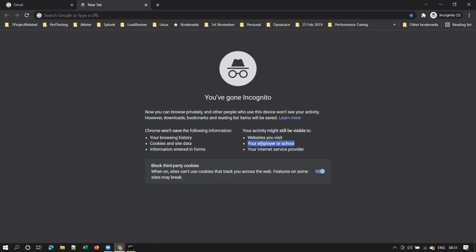If you are using a college lab machine provided by your college, your activity will still be visible to them. Your internet service provider, your ISP, also will know your browsing activity. So here you can clearly see the difference between a normal browser and a private browser.